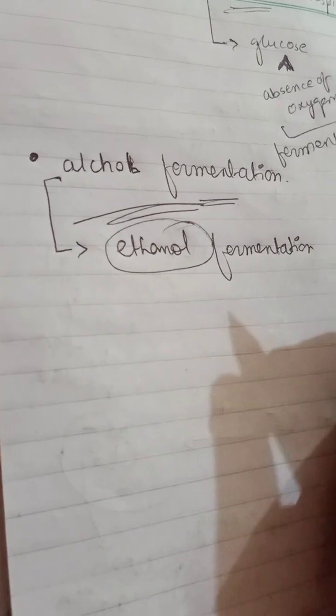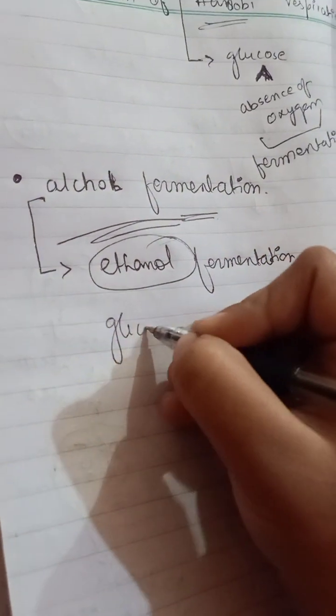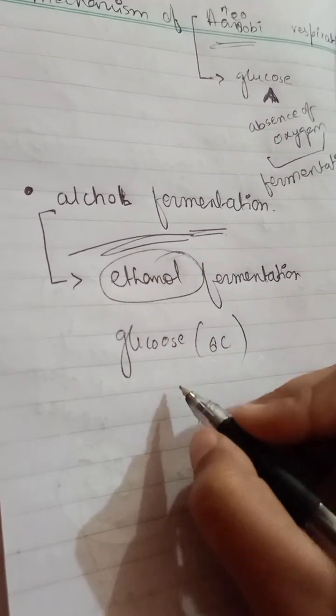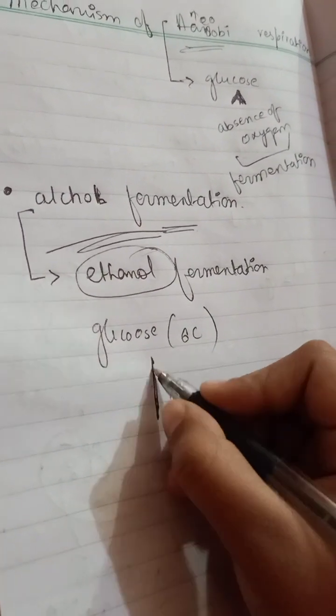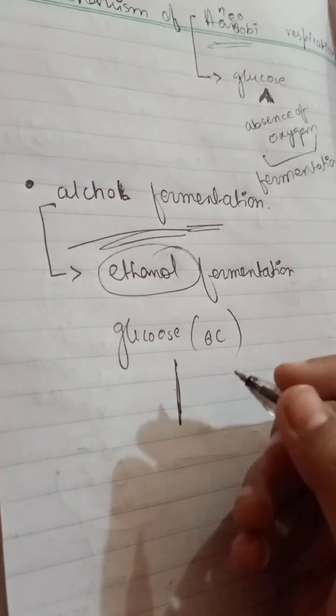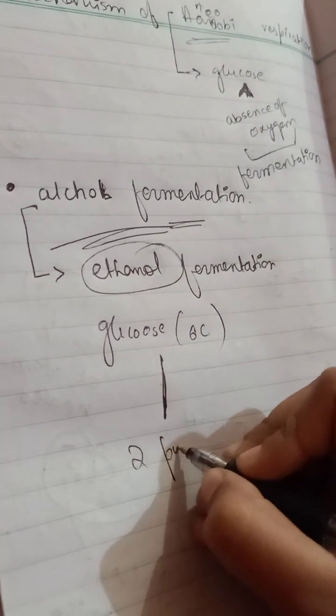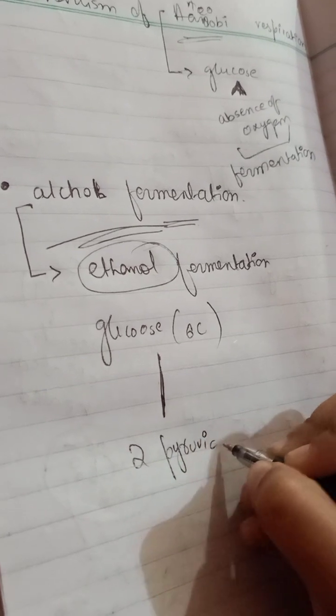So if we talk about the cycle, here we have glucose. Glucose is a 6 carbon molecule that, as you all know from glycolysis, breaks into 2 pyruvic acid.